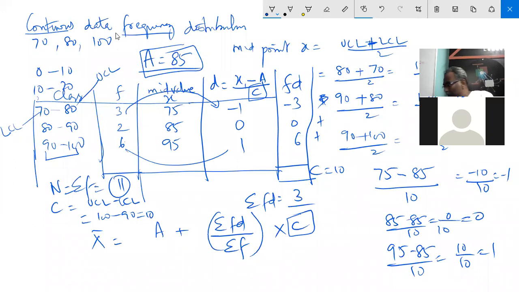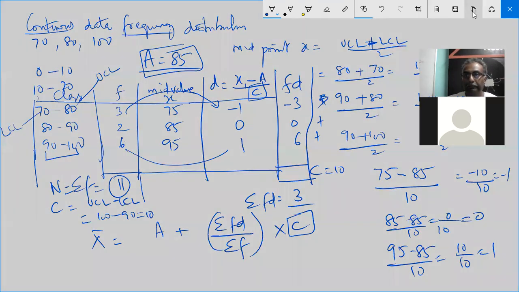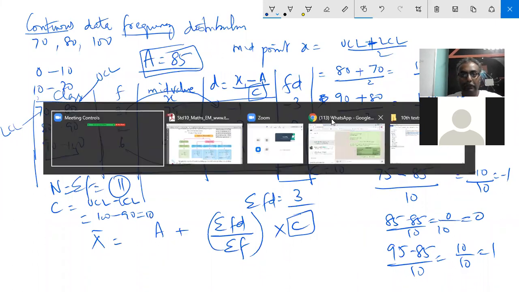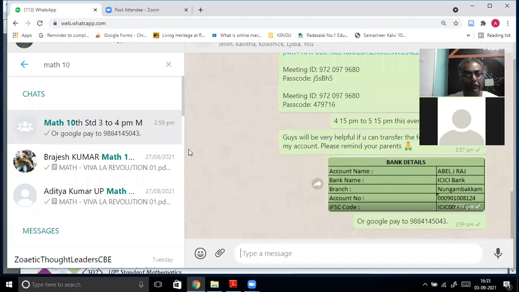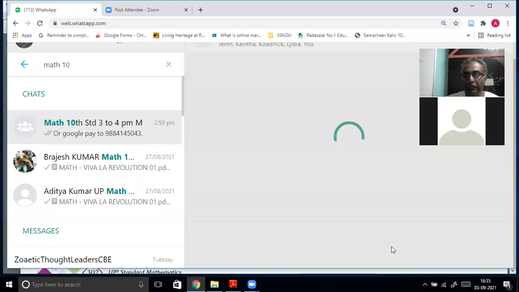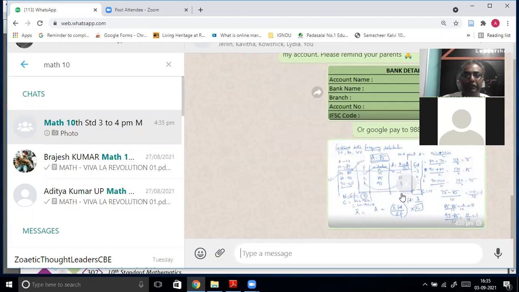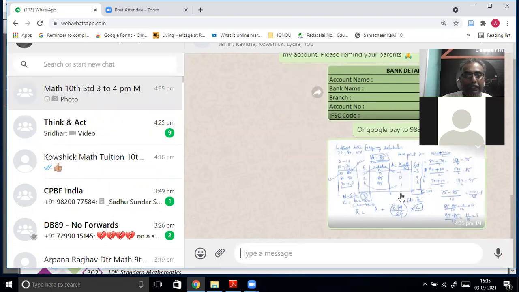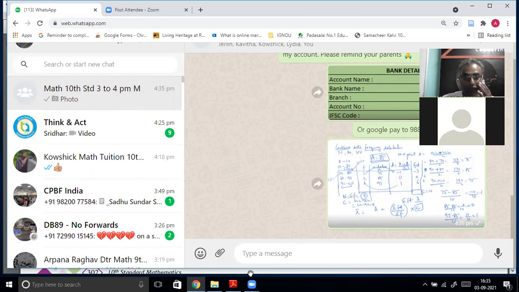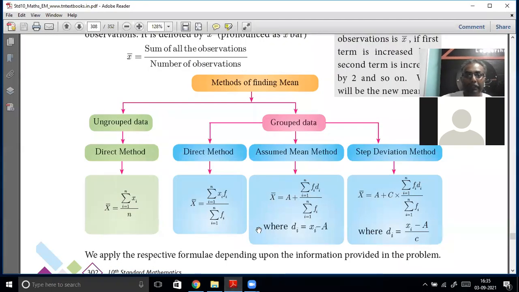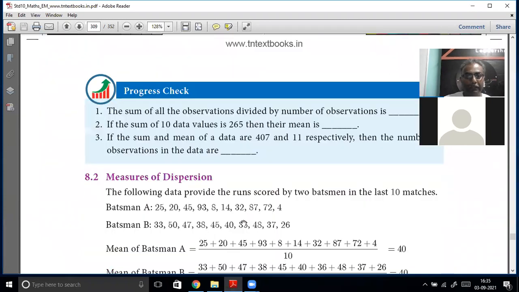I am going to post this in your WhatsApp now. These three things only you will have to go and revise in your statistics from 9th standard: direct method, assumed mean method, and step deviation method. You go and revise and come, because that will be very much needed. We can't spend a lot of time on that.